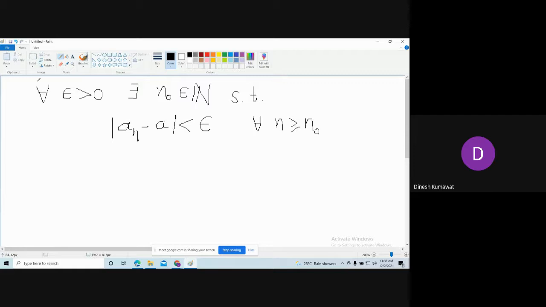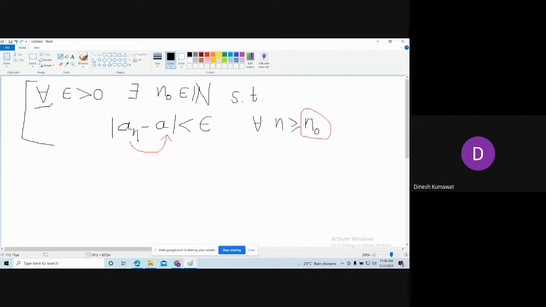See, this is the definition of a convergent sequence. Means after some stage n naught, we are coming closer and closer towards this number a. That's why we call a the convergent point of this sequence a_n. Now we are interested in what we mean by a sequence which is not convergent. If you relate this definition with the definition of a not convergent sequence, then this is just the negation of this statement. So you just try to negate this statement. What is the negation of this statement?